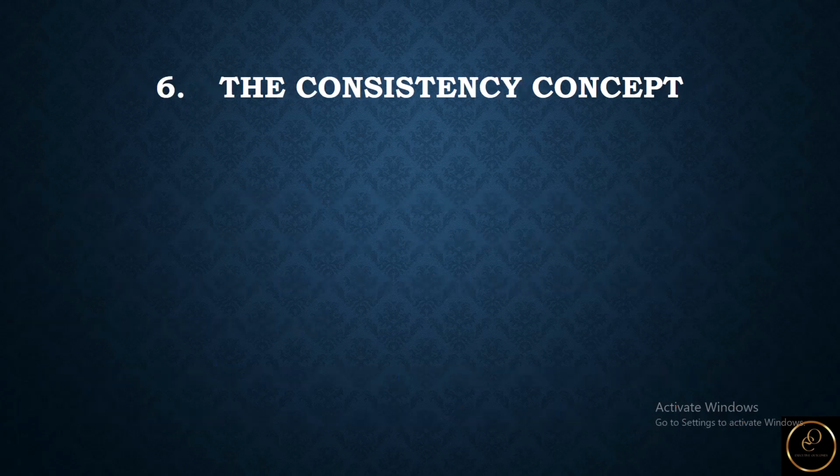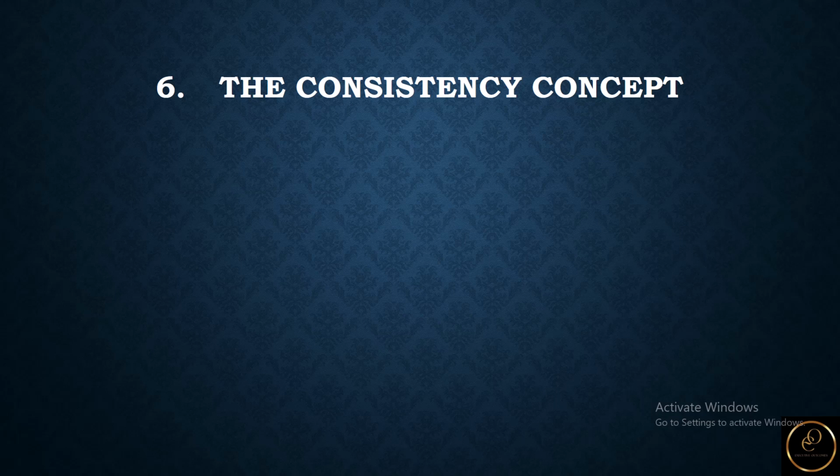We move on to look at the consistency concept. Under this concept, we can say that in preparing accounts, treatment should be consistent, making sure that where certain items can be treated using different methods, the methods adopted should be used consistently from one year to the next, so that reasonable comparisons can be made and reasonable conclusions reached, bordering on assessment of the performance of the business.